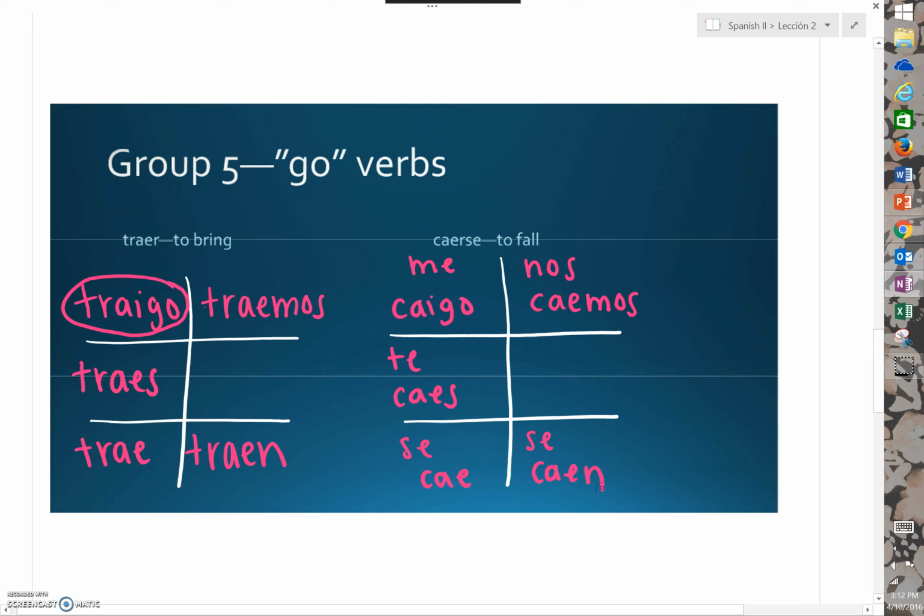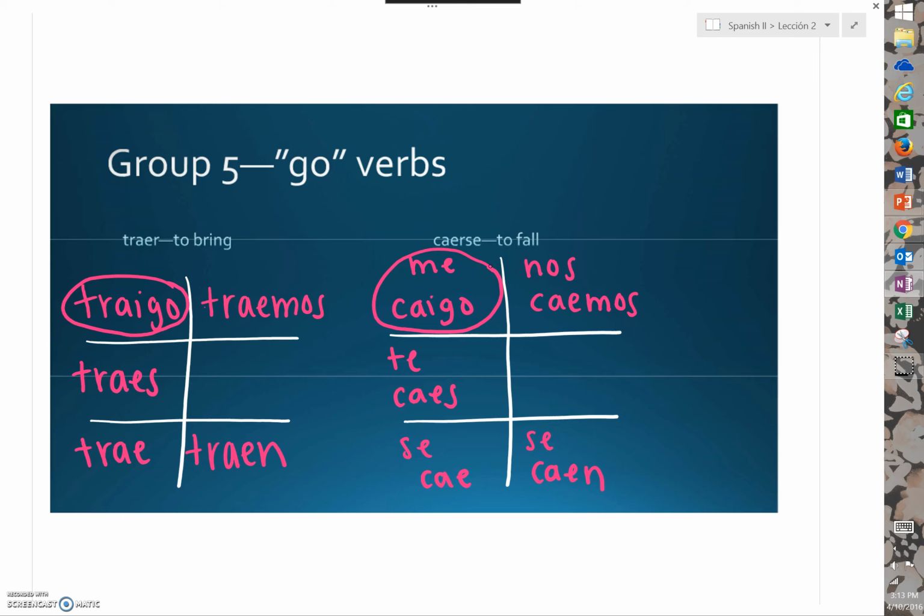Did you notice that the yo form of caerse also has a go ending? The rest of the verb follows a normal er conjugation pattern. The conjugations for caerse are me caigo, te caes, se cae, nos caemos, se caen.